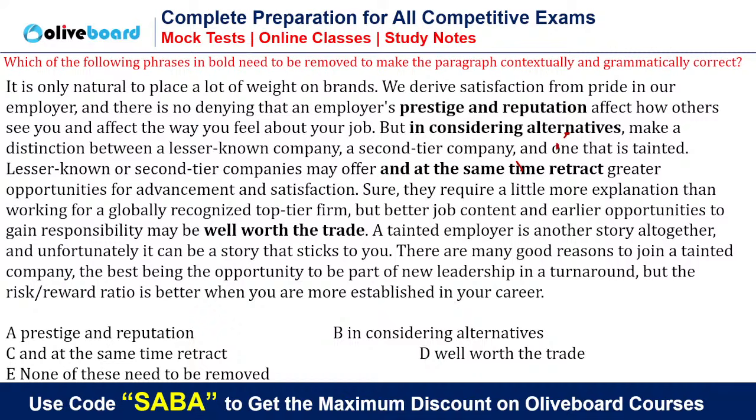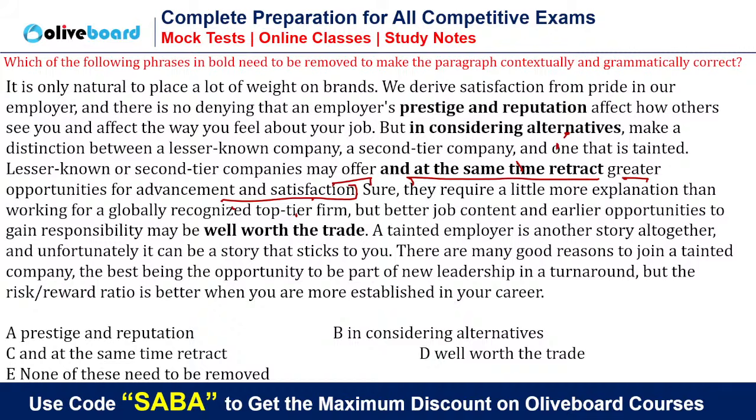It is not error detection. You need to remove it grammatically and contextually. And what is wrong in B? B is grammatically also correct, but in considering alternatives, make a distinction between a lesser known company, a second tier company, and one that is tainted. Lesser known or second tier companies may offer and at the same time retract greater opportunities for advancement and satisfaction. Is it contextually correct?